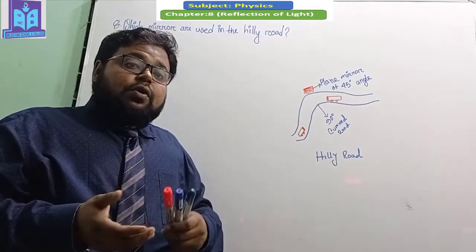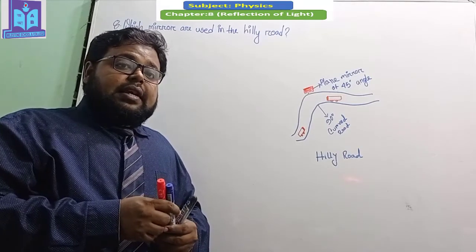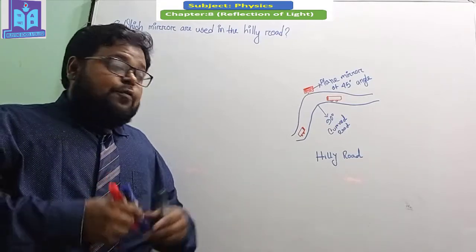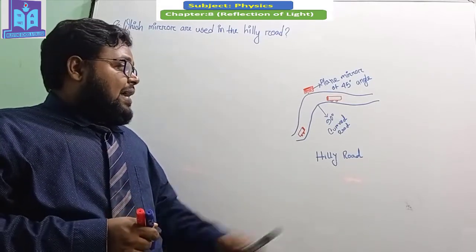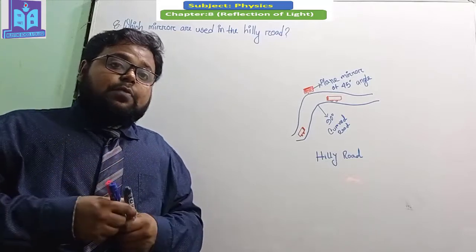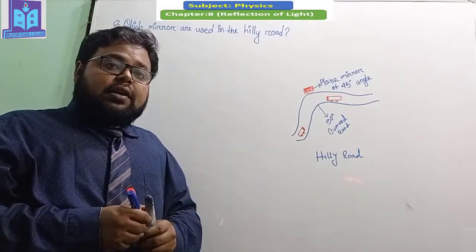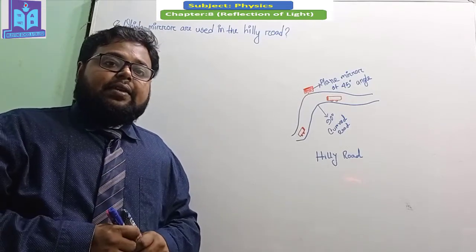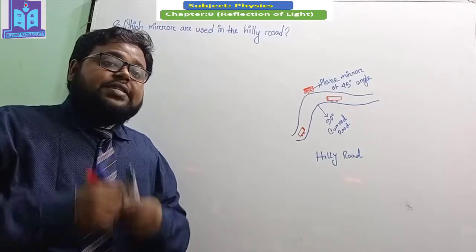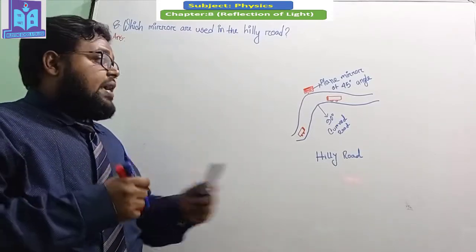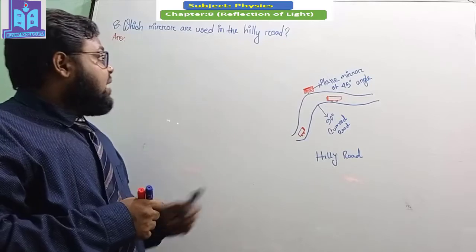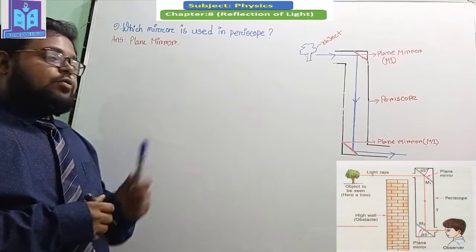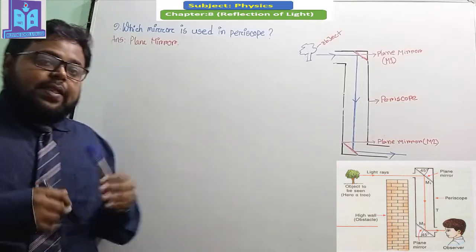After that they can easily prevent that kind of accident. So for this reason, where a 90-degree curve is present on a hilly road, a plane mirror is commonly used at a 45-degree angle. I hope all the students understand why a plane mirror is used on a hilly road.